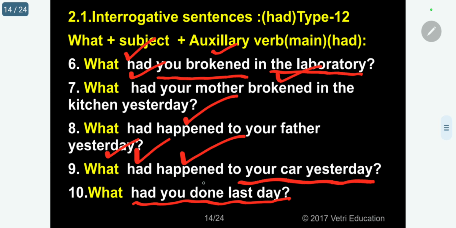What had you done? Done is the past participle, had is the auxiliary verb. Please follow.